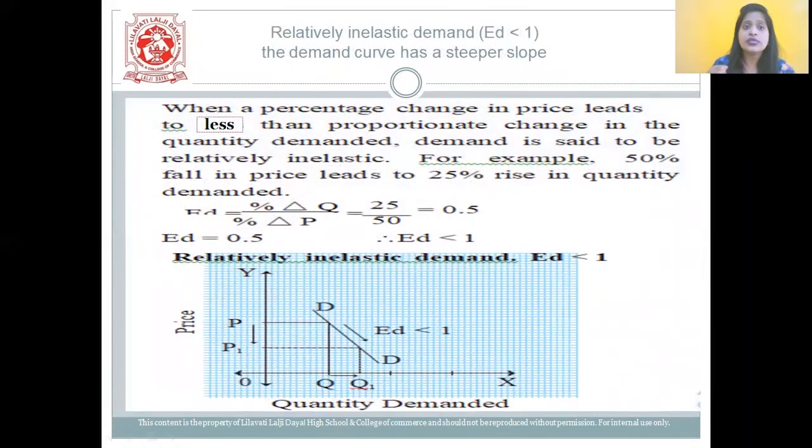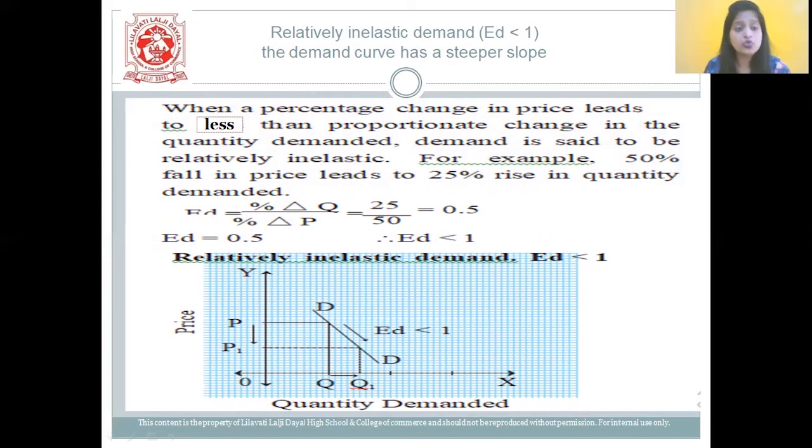Next one, students, is relatively inelastic demand. Here you can see the demand curve has a steeper slope. So what is relatively inelastic? When a percentage change in price leads to less than a proportionate change in the quantity demanded, demand is said to be relatively inelastic. For example, a 50% fall in price will lead to a 25% rise in the quantity demanded.